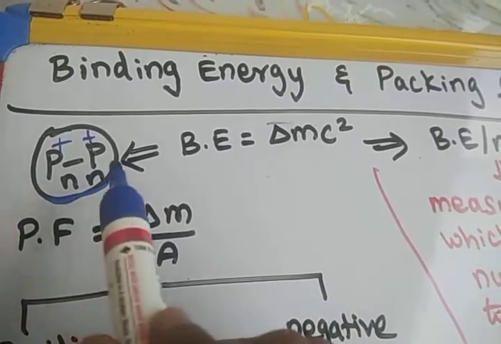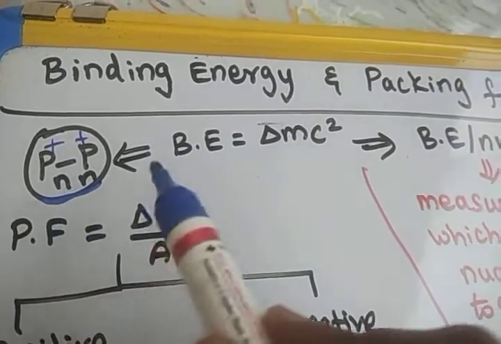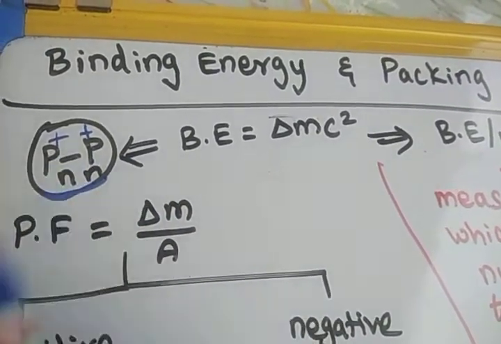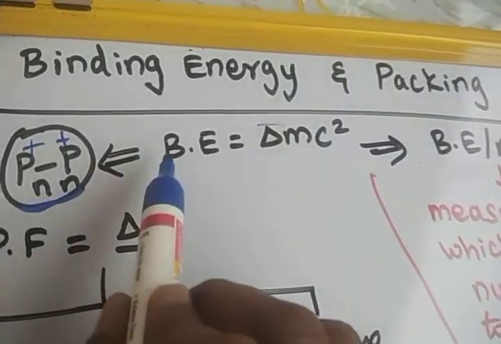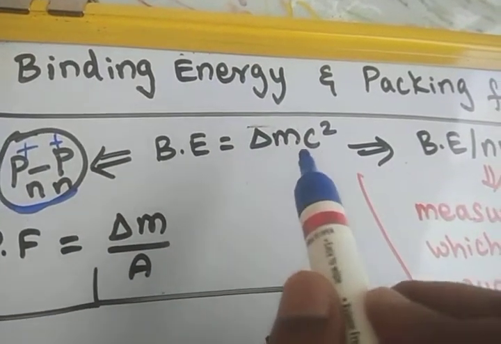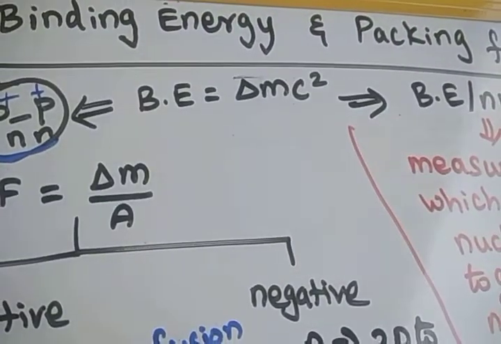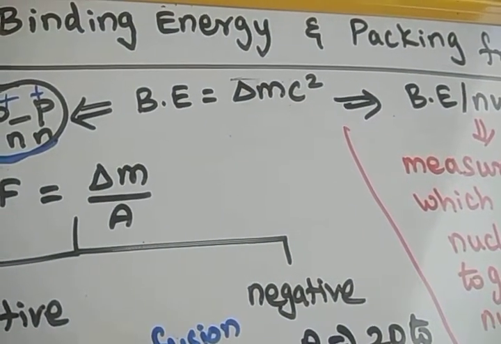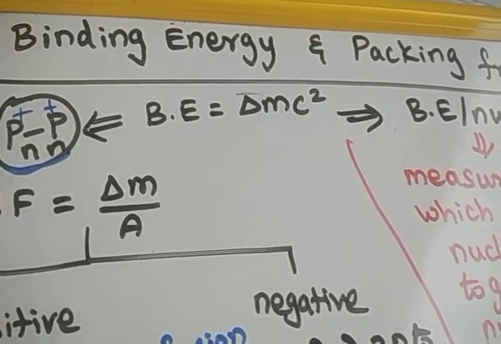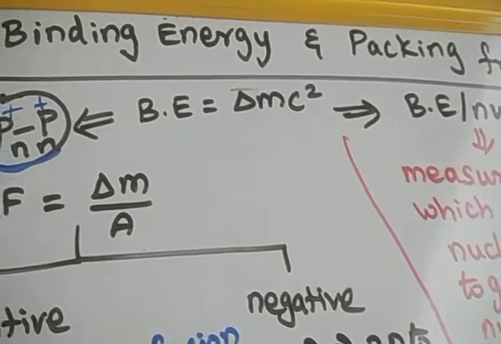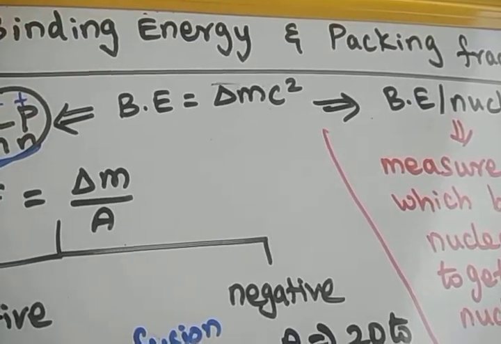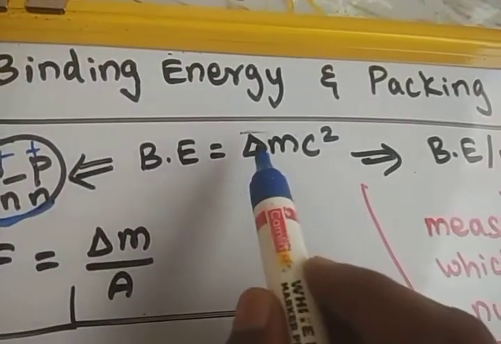There is an extra energy binding the nucleus, which acts against the repulsion between proton and proton. That is called the binding energy of the nucleus. The binding energy of the nucleus is given by the mass defect, which was clearly explained in the last video. Very simple: the calculated mass of the nucleus is greater than the measured mass. This missing mass is called the mass defect, delta M.